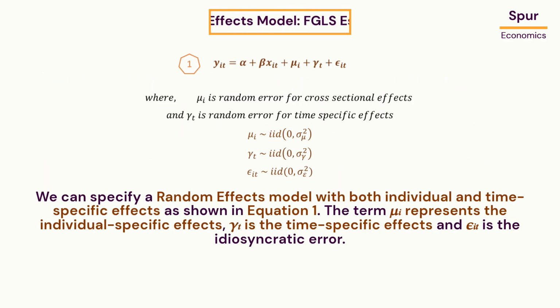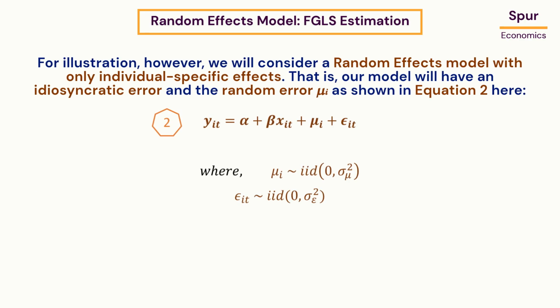We can specify a random effects model with both individual and time-specific effects as shown in equation 1. The term μi represents the individual specific effects, gamma t is the time-specific effects, and epsilon it is the idiosyncratic error. For illustration, however, we will consider a random effects model with only individual specific effects. That is, our model will have an idiosyncratic error and the random error μi as shown in equation 2 here.